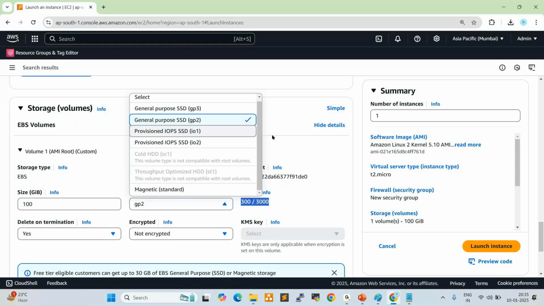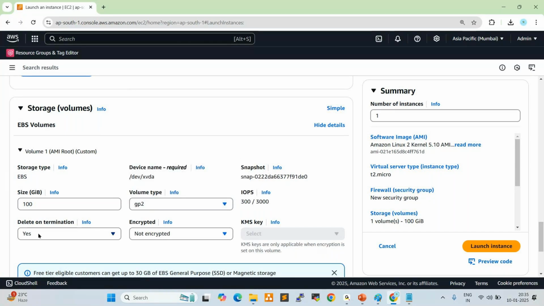Next one, delete on termination. What is this? In here we have two options available, yes and no, right? If you select yes, what will happen? Normally, if any project team requires any EC2 instances, there is a ticket or request. Once they raise the ticket, as per the request, we create the servers and hand them over to the project.